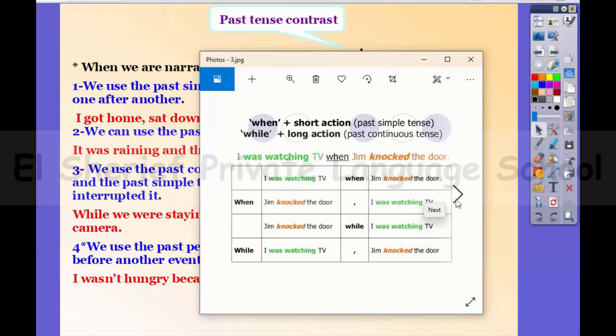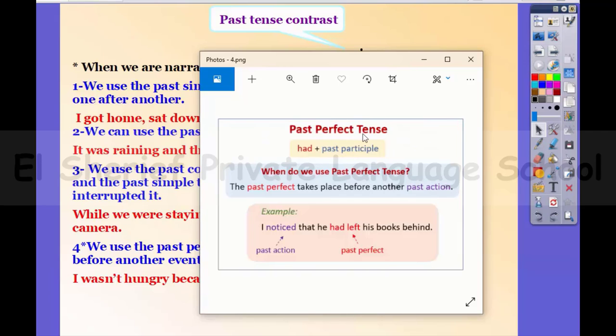So now let's move to the third tense, the past perfect tense. Had plus the past participle. So when do we use the past perfect tense? We use it when we have two actions that took place in the past, but one of these actions took place first and the other followed it. So this action that took place first, we're going to put it in the past perfect tense, had plus the past participle. But this second action that followed it, we're going to put it in the past simple tense.